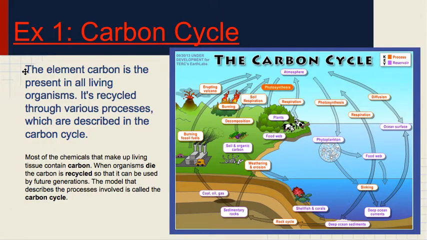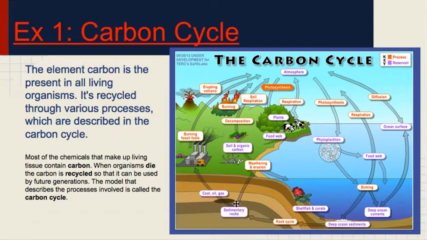All right, so this is a really complicated version of the carbon cycle. The basic idea here is that carbon is present in all living organisms. We learned about that in 1.2. That's because they're organic molecules, right? So carbon is present in everything. Everything that's alive has carbon in it. So carbon goes into the atmosphere. Plants absorb the carbon. The plants eventually die and decay. Animals eat the plants. That goes into our ground.